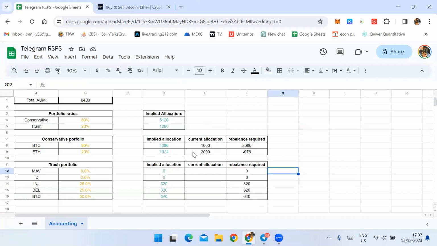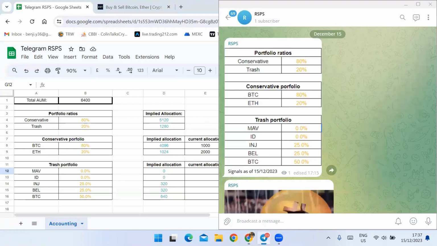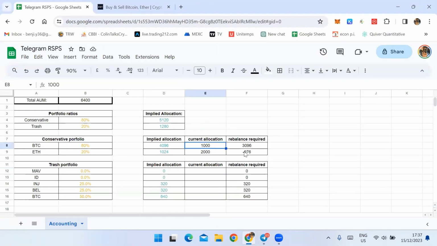Now, let's say you got the signals and you have to follow them. Let's say you get everything, so 96, 0, 4, 0, 0, 320, 320, 640. So this is the most optimal portfolio at the time, right? This is quite a long-term portfolio, but this is the most optimal and risk-adjusted portfolio at this time.